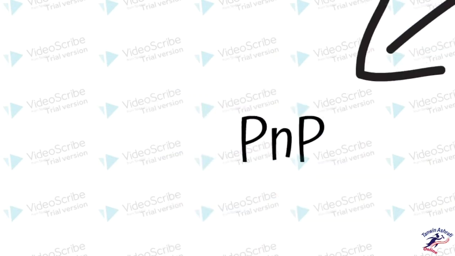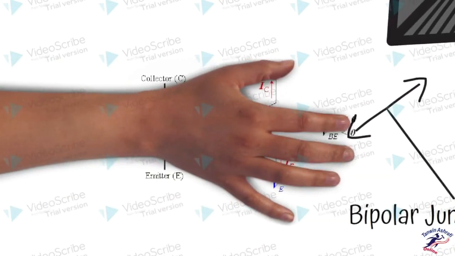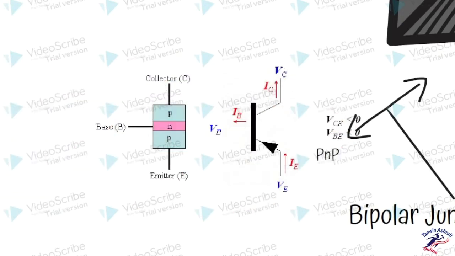One is PNP, where N-type semiconductor is sandwiched between two P-type semiconductors, as you can see. And through the symbol also you can see, since the N-type is sandwiched between the two P-type semiconductors, the arrow is inside in the symbol.